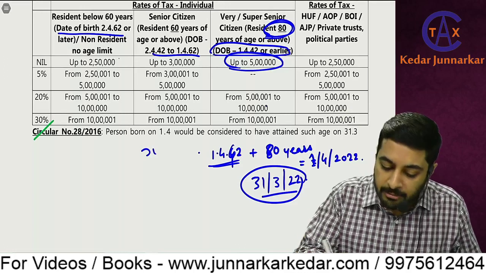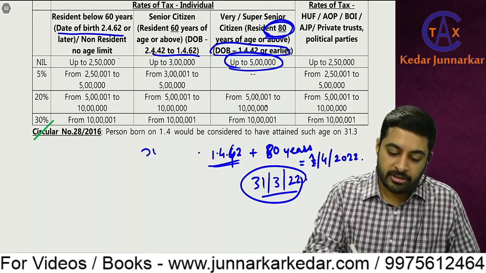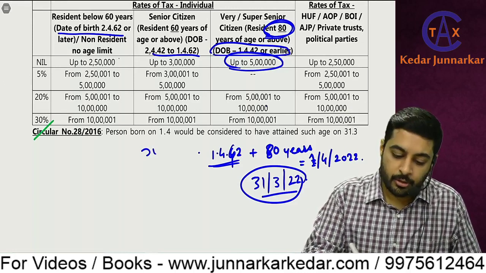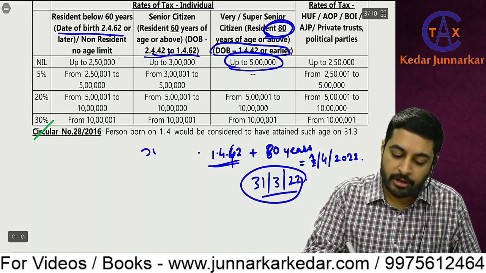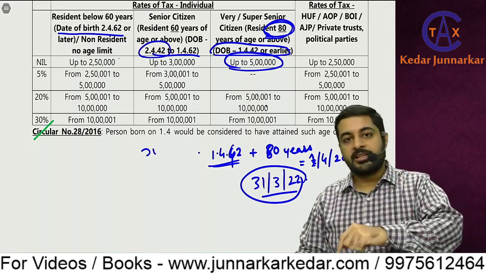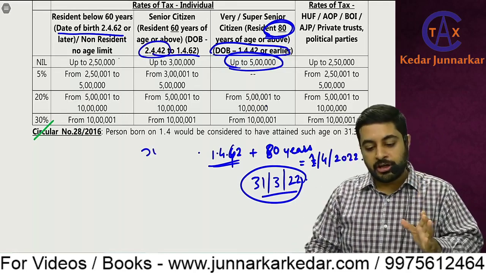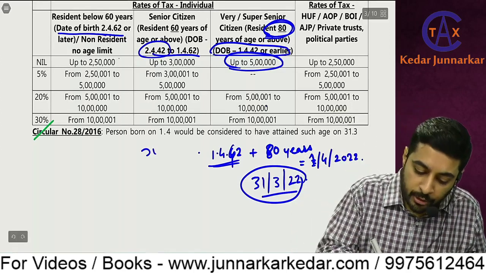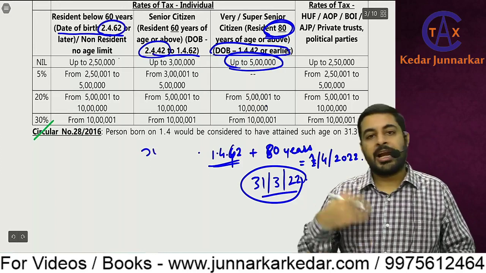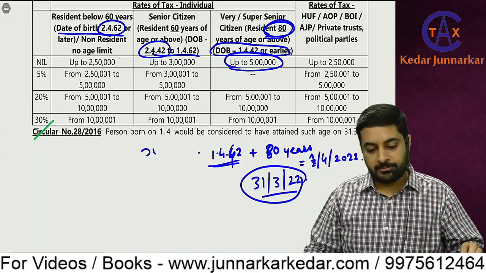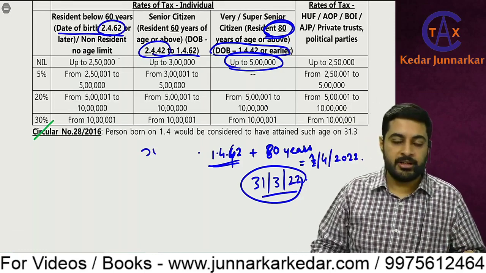Now are you required to remember these dates? No. So see this, senior citizen, resident, 60 years or above, date of birth 2/4/42. Why 2/4/42? Because if it is 1/4/42 or earlier, then he is a super senior citizen. So 2/4/42 to 1/4/62, he will be considered a senior citizen, and 2/4/62 or later date, if he is resident or non-resident, no age limit, the first limit will apply.